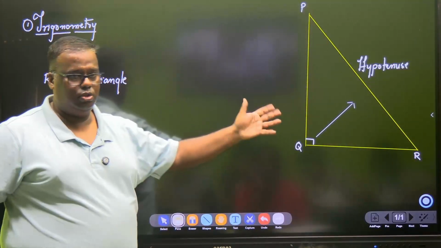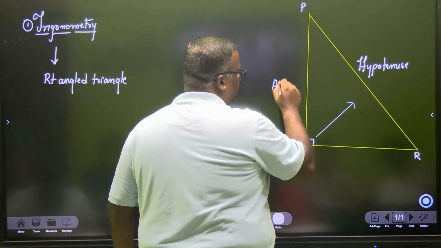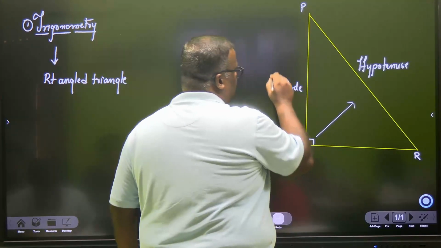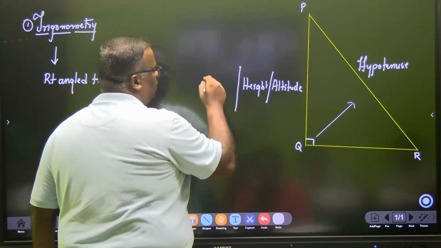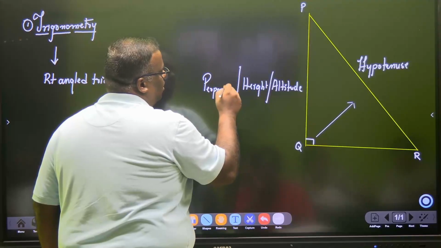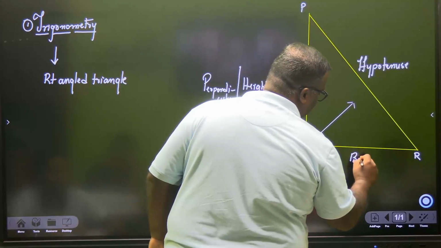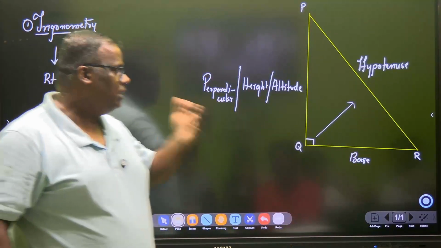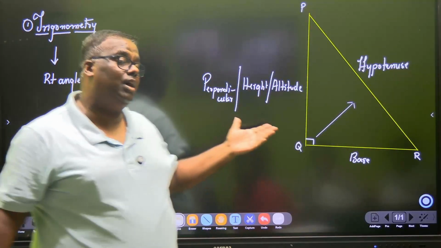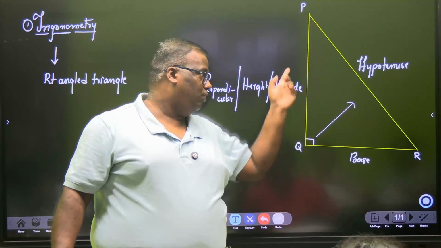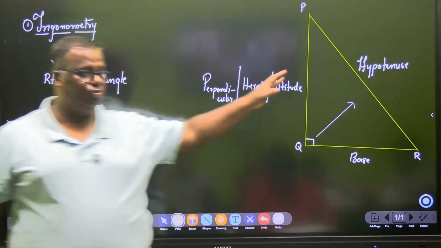And then we are left with two other sides, right? So obviously one becomes what is known as an altitude or height. Many call it height. These are all trivial names. Many will also call it perpendicular. However, all these apply when you actually name this side as the base, because the triangle is right now sitting on a base like this. Now, if you pivoted this around this corner, then you don't actually have a base. If I made this the base, this becomes my altitude and this becomes my height. So there will be a little bit of confusion which we will clear.